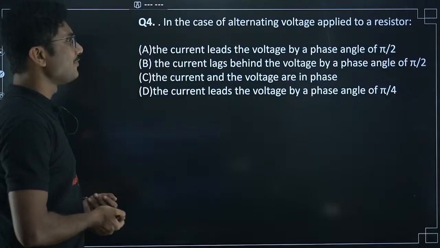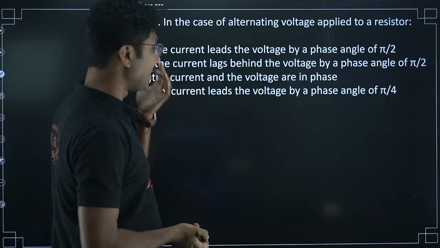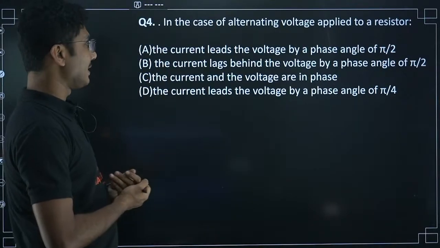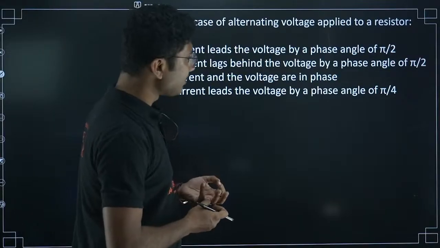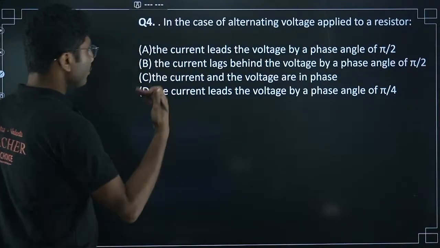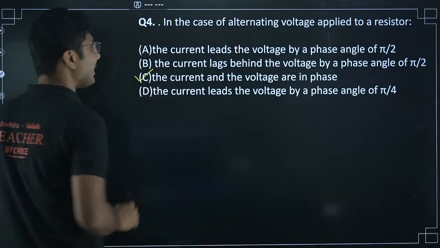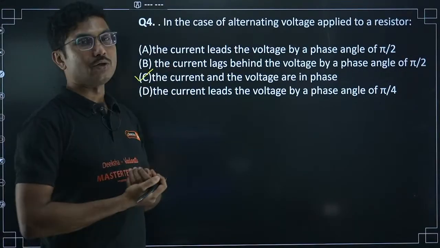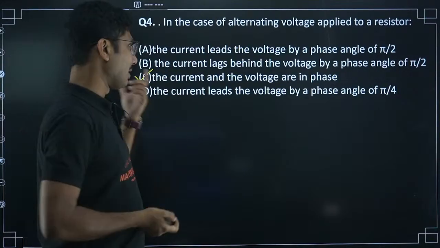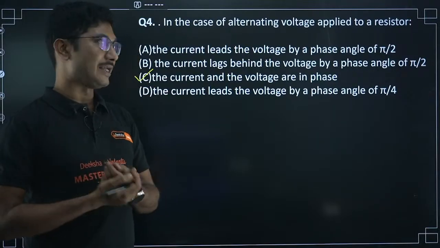The current lags behind the voltage by a phase angle of pi by 2. The current and voltage are in the same phase. The current leads the voltage by a phase angle of pi by 4. So in this particular case, the current and voltage are in phase. When you apply AC to a resistor, current and voltage will remain in phase.